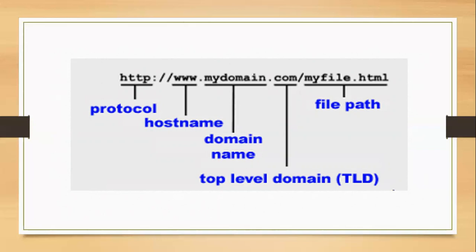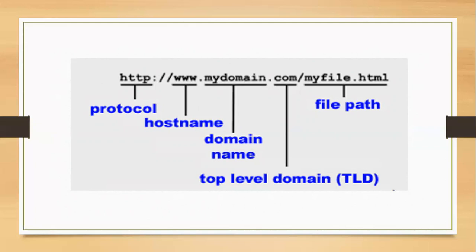And next is .com. Here com stands for a commercial website, meaning this particular website is a commercial website, and .com is called a top level domain. After that, with the help of a slash, we show the path of the file where the actual file is placed. So myfile.html shows the path name. If the file is in a subfolder and we want to mention that also, then again a slash is added and that subfolder is mentioned over here.